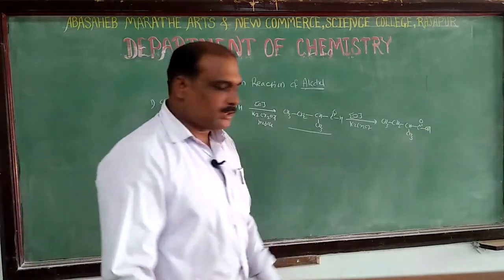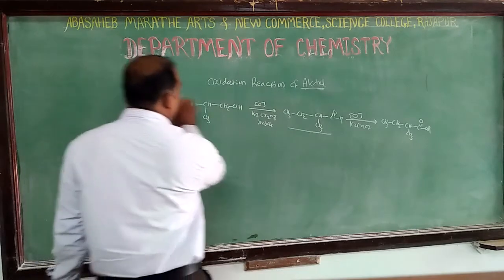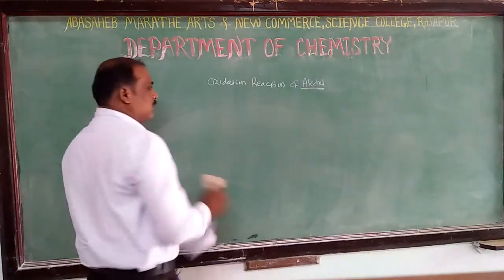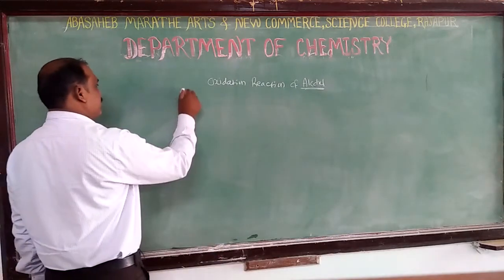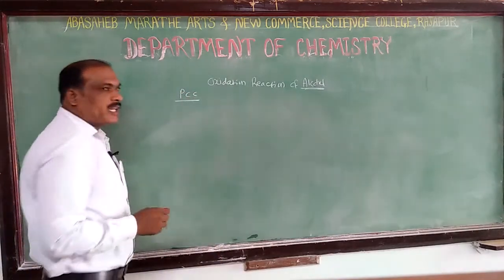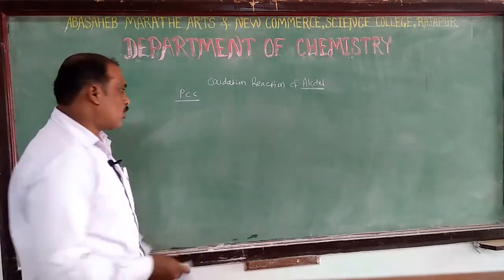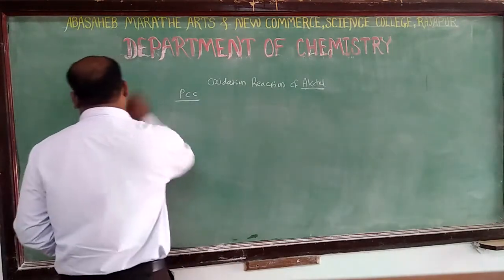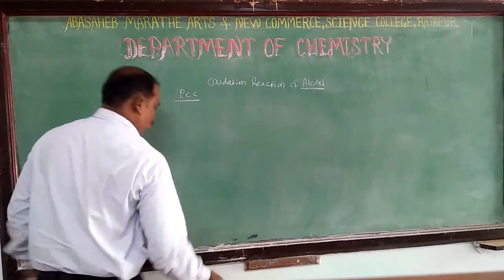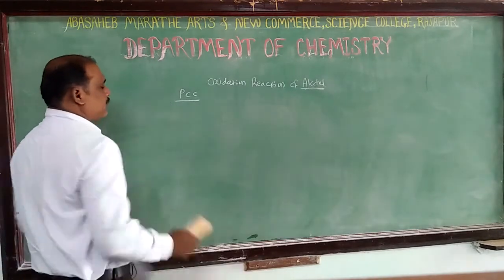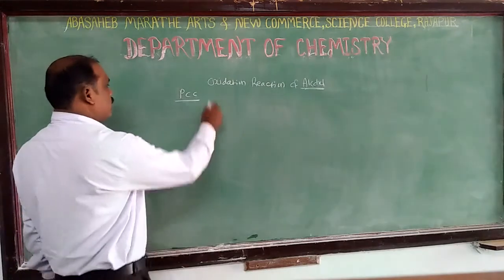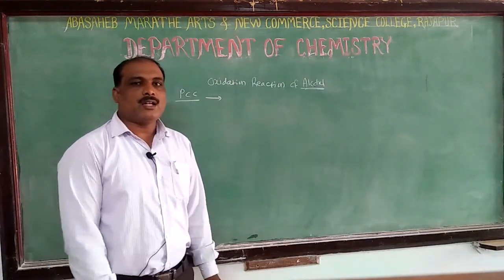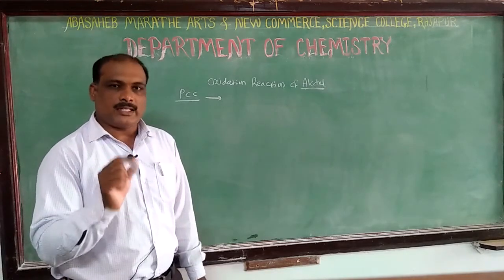The other reagents we have seen for the oxidation reactions are PCC, pyridinium chlorochromate. With these agents, the reaction mostly stops at the aldehyde stage.